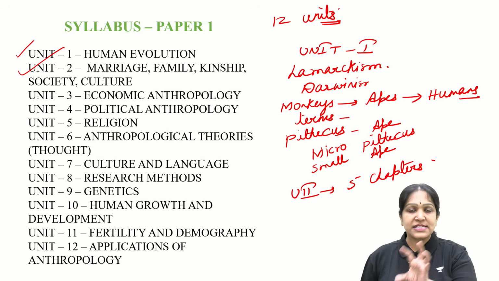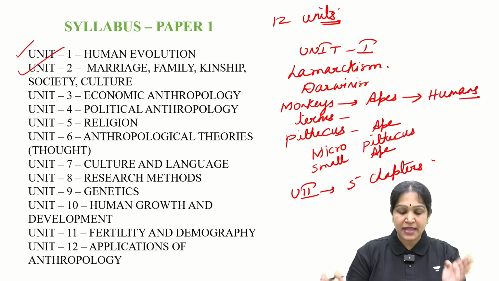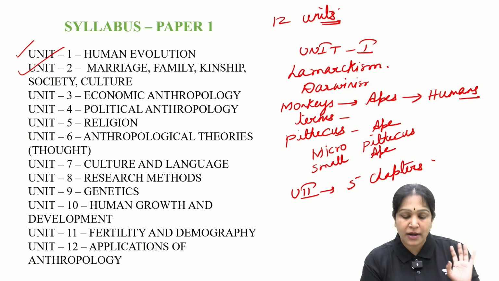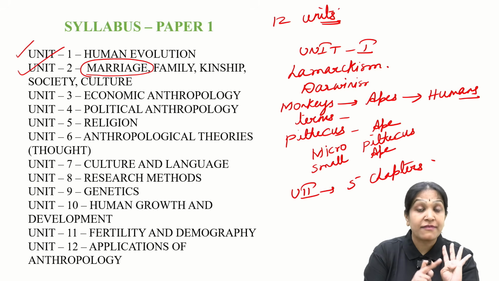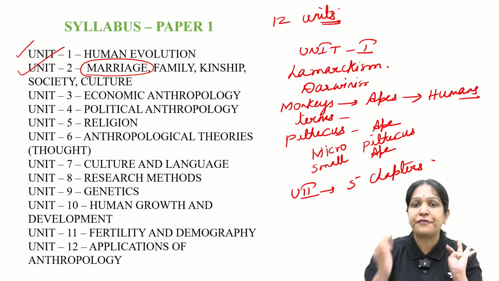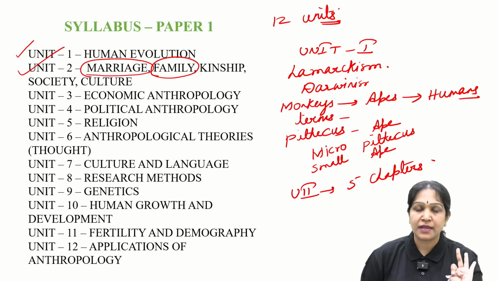How to remember these 5 chapters? Just remember it like a life cycle. Let us suppose a couple got married. When a couple get married, they will form a new family, right? So the second chapter is family.